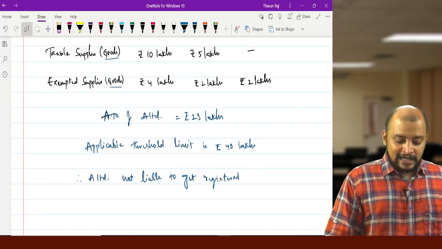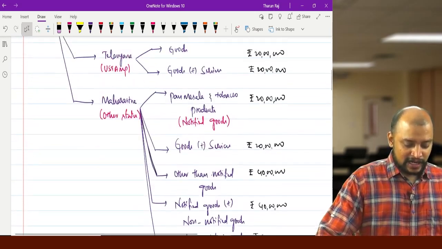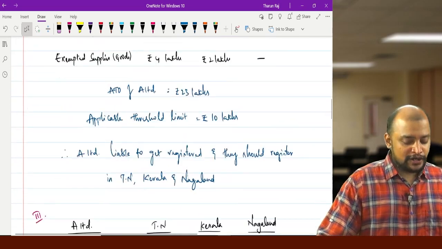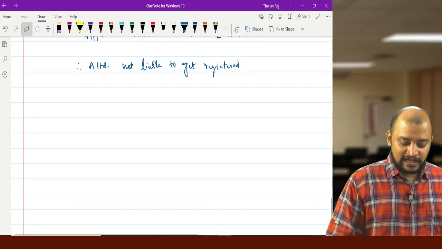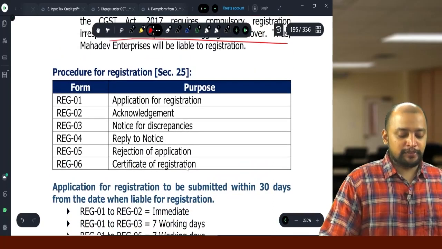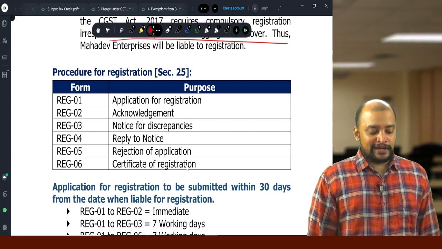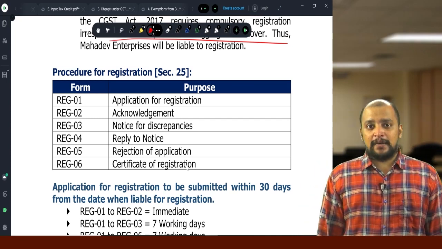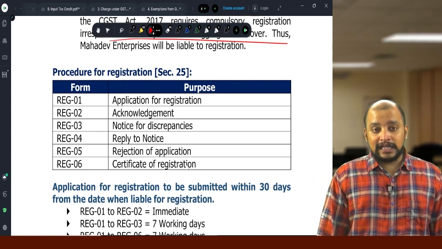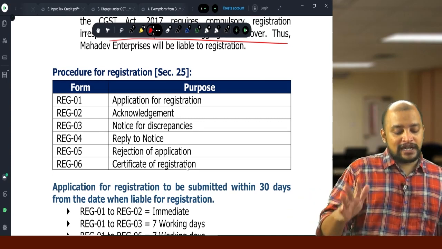We completed the legality of this registration. Okay. So legality 22, 23 and 24, that part we completed. Now we are moving on to 25, 26 and 27, that is procedural part. In that, section 25 talks about procedure for registration. When it comes to procedure for registration, you need to remember 6 forms. REG 1, application for registration. REG 2, acknowledgement. REG 3, notice for discrepancy. And REG 4, reply to the notice.